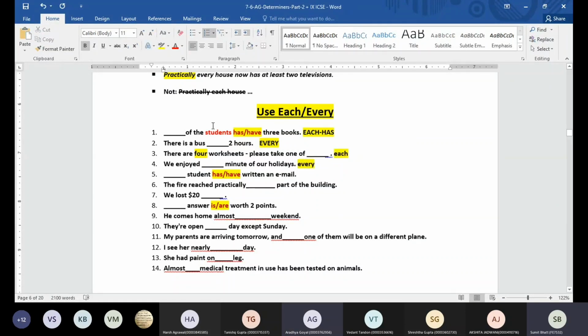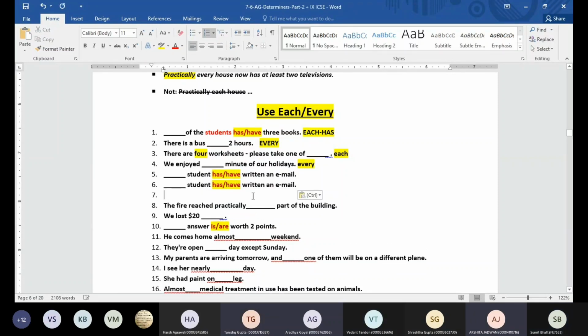Okay, then we have dash student has or have written an email. Every student has written. There are 10 students in the class. Each student has or have written an email. What's going to be there? Each student has. Now we have has.